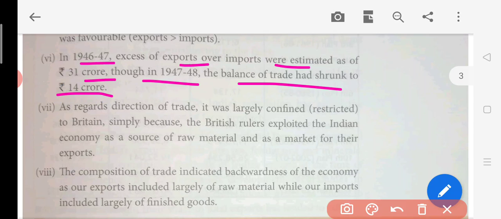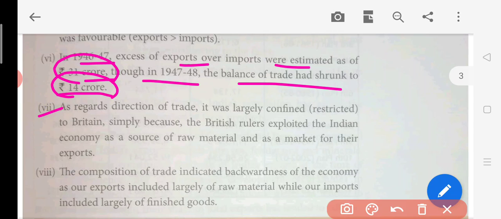So why has this shrunk? Because after independence, we stopped exporting those goods, this raw material and all. So that is why the decline was there. We can see this decline from 31 crore to 14 crore, because when we got independence we stopped the export of raw material.